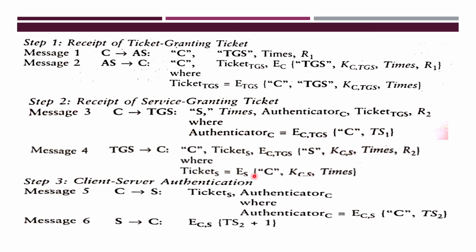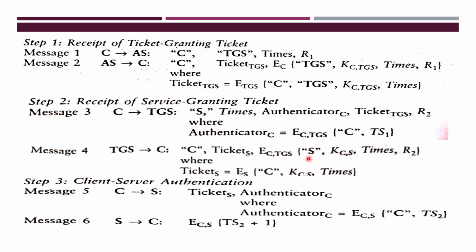So the ticket S contains what? Identification of client, and KCS, the common session key used between client and server, and times. Times is when the session is started, the session starting time, and TS1 is the message timestamp when the message is started. And this whole thing is encrypted using what? It is encrypted using the long-term key of the server. Meaning, this can be decrypted only by the server. That is what you call ticket S.